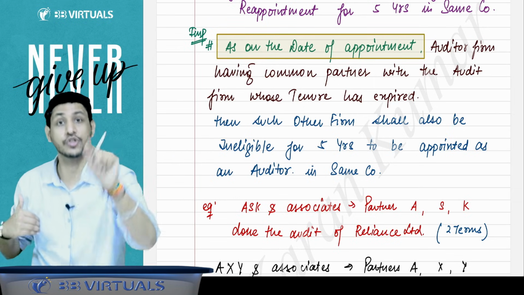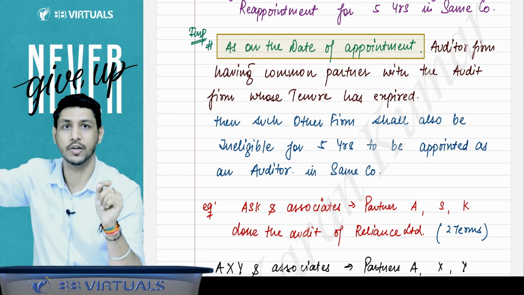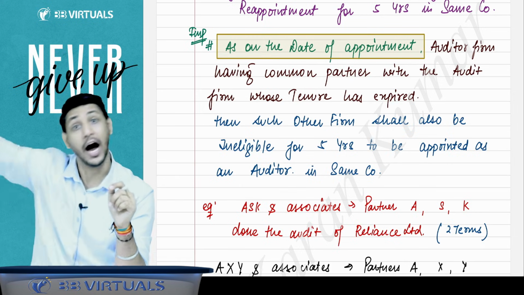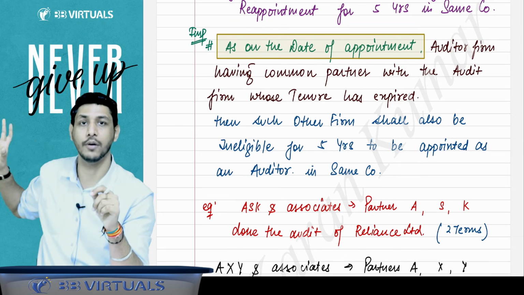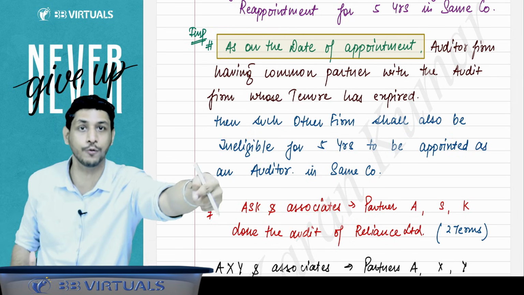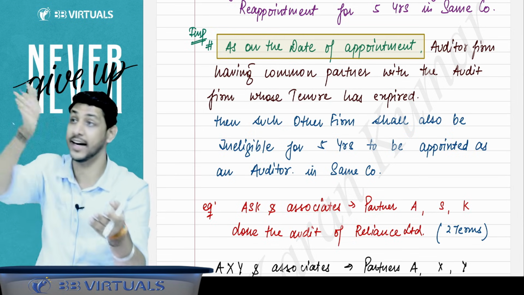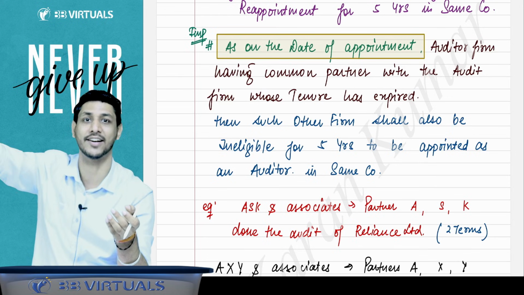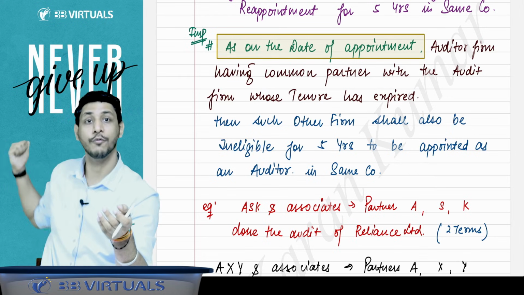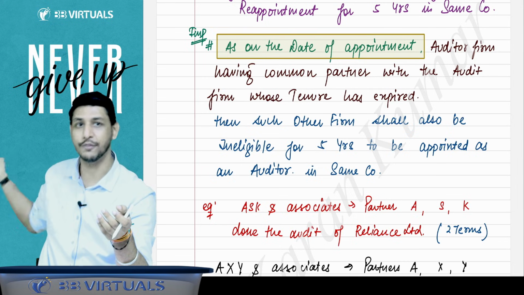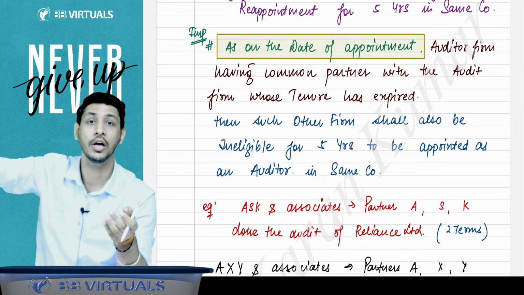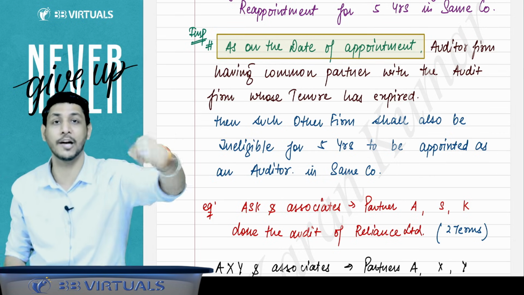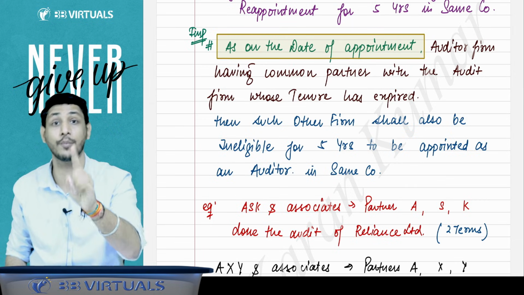Yes. Sir, suppose KK and Associates gets appointed. After that appointment, some partner from the retiring firm leaves that firm and joins the new firm, KK and Associates. KK and Associates is appointed as an auditor. After getting appointed, one of the partners from the retiring firm leaves that firm and joins KK and Associates. Does this firm have to vacate? No, because the common partner point you have to check as on the date of appointment.